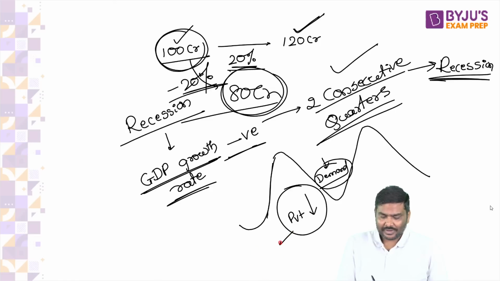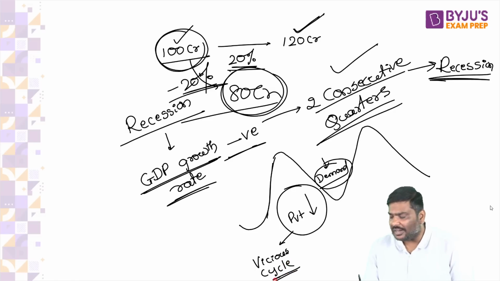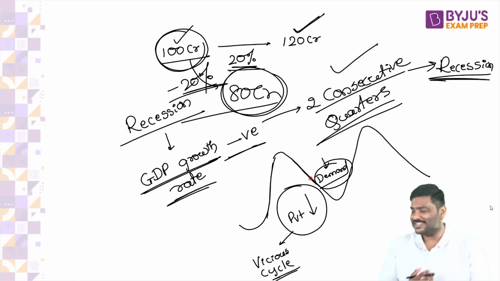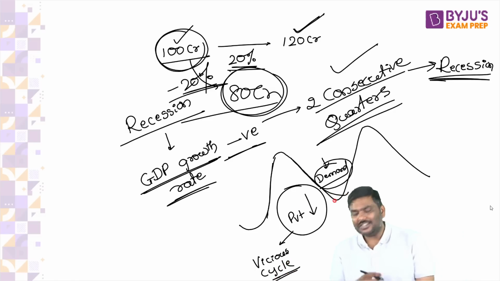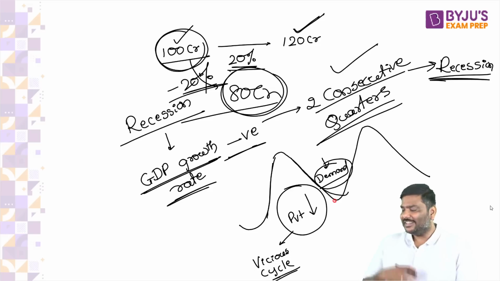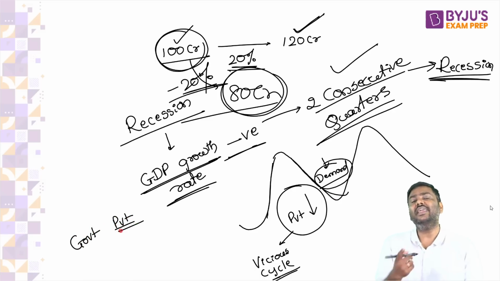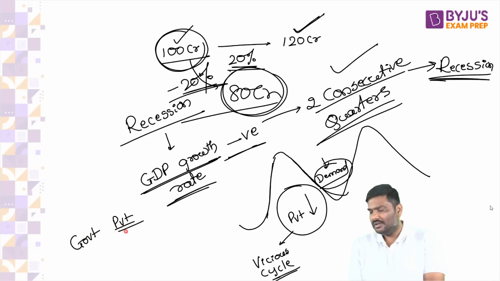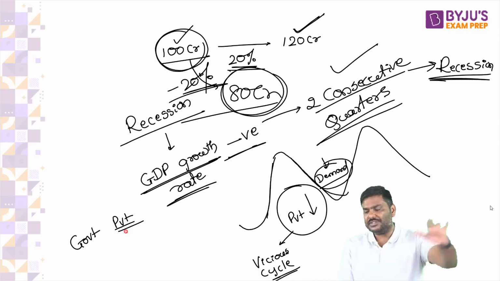Demand is lesser. And if the demand is lesser, private sector investment will also become low. And if the private sector investment becomes low, can it lead to a vicious cycle? Let me know. And because of the vicious cycle, can the economy fall into recession? Of course, yes. And that is the precise reason. Please remember now.